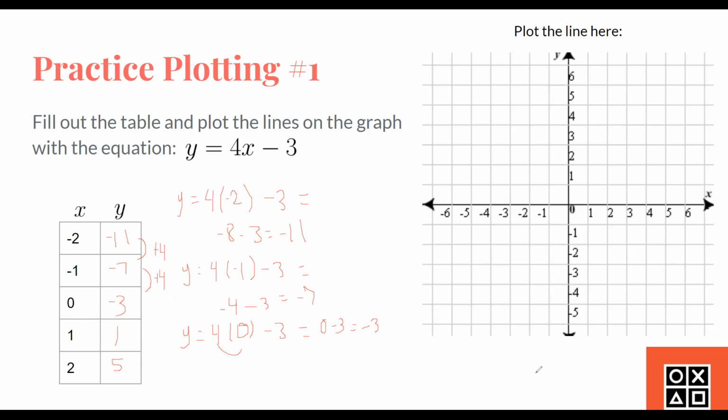All right. So now that we have all of our points in the table, we can graph it now. Let me just erase this real quick. So now we can see that the x value here is -2 and the y value is -11.